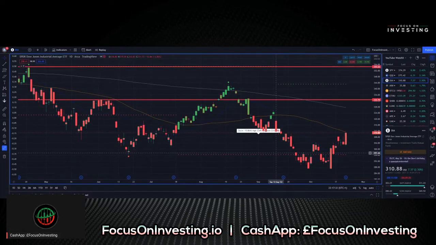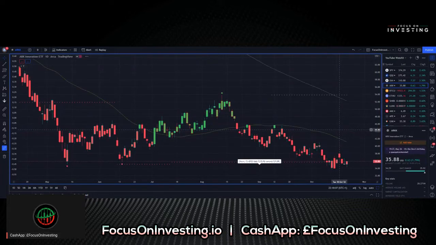Next chart is SPDR Dow Jones Industrial Average ETF, ticker symbol DIA. Current price is $310.88. We're down 2.5% on the day. We're down 15.864% off of the high. Trend filter is red, trading below all three moving averages, and again, hovering around this support level here. We can see that price is just trying to rise up on this chart, but again, we're looking at this 50 simple moving average as a level of resistance holding price back.